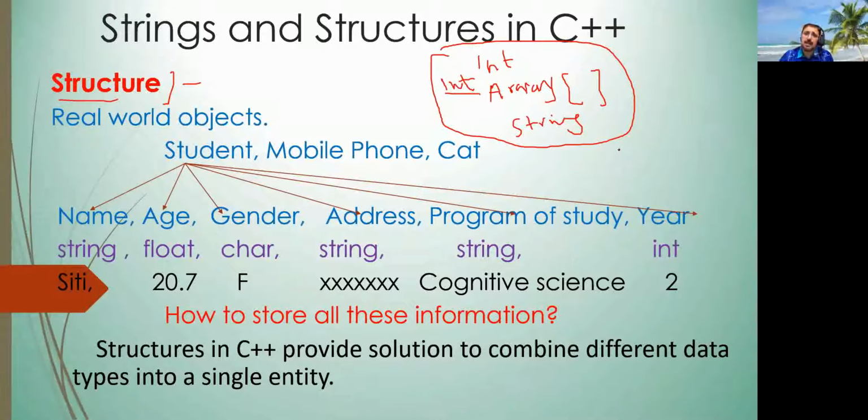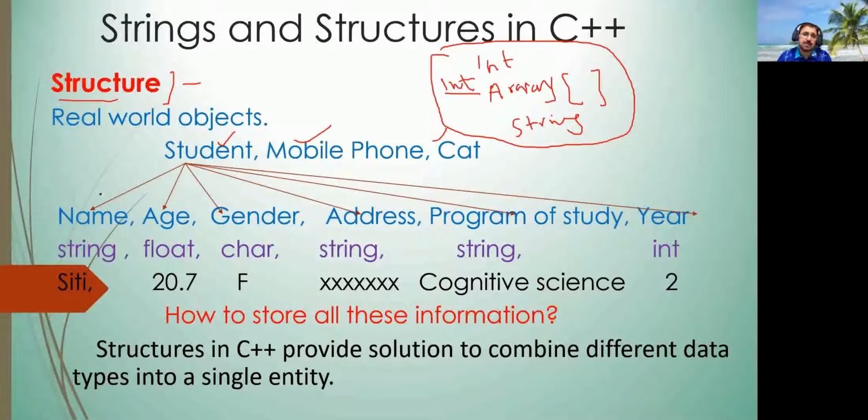But in real life, all the things that we deal with, for example students, mobile phones, arcades, university, department, person, employee, are objects which have many properties, and the properties are of different data types.